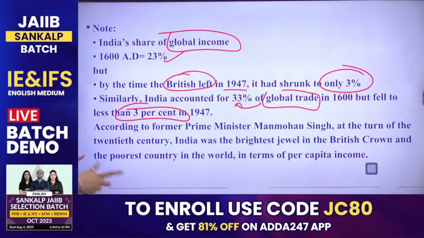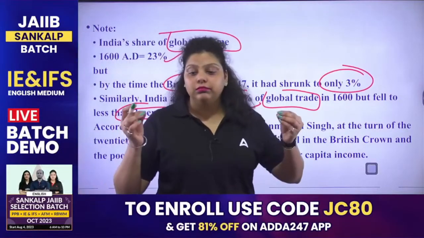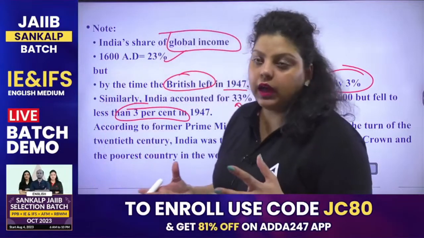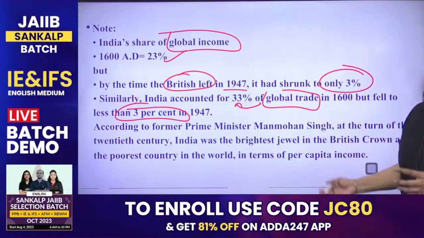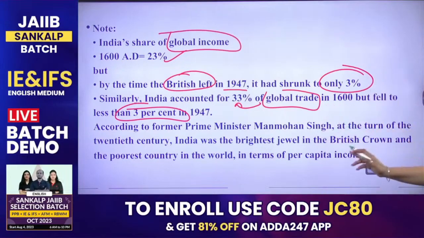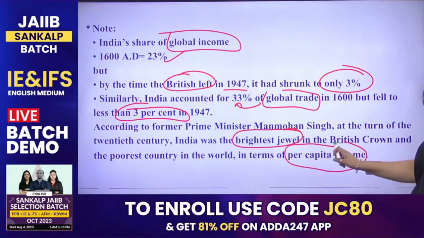According to former Prime Minister Mr. Manmohan Singh, at the turn of the 20th century, India was the brightest jewel in the British crown and the poorest country in the world in terms of per capita income. For Britishers, India was the brightest jewel. They were earning a lot of money from the country, taking a lot of raw material, and getting very cheap labor from here. But as an independent country, India was the poorest country in terms of per capita income.